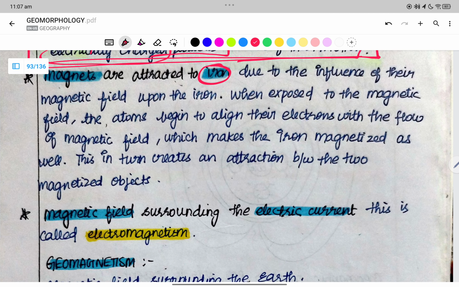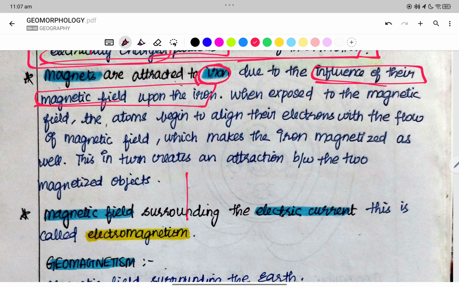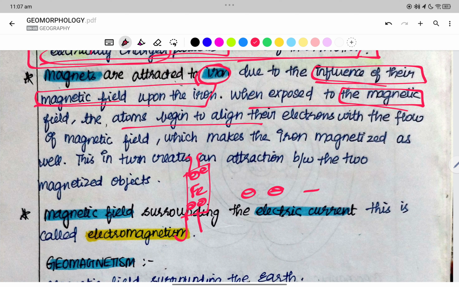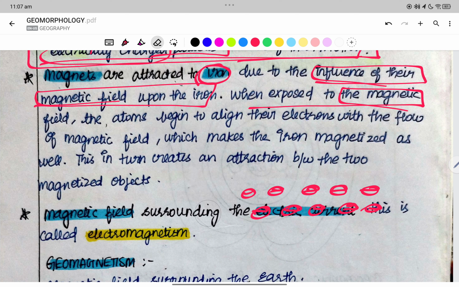Magnets are attracted to iron due to the influence of their magnetic field upon the iron. In iron materials, the magnetic field has an influence. When exposed to the magnetic field, the atoms which are randomly present start aligning in the direction of the magnetic field with respect to the iron. We have the liquid outer core.